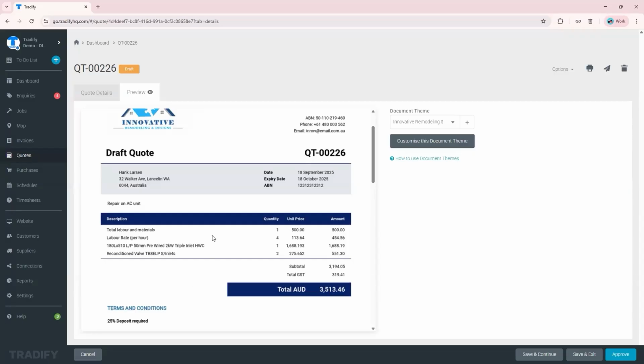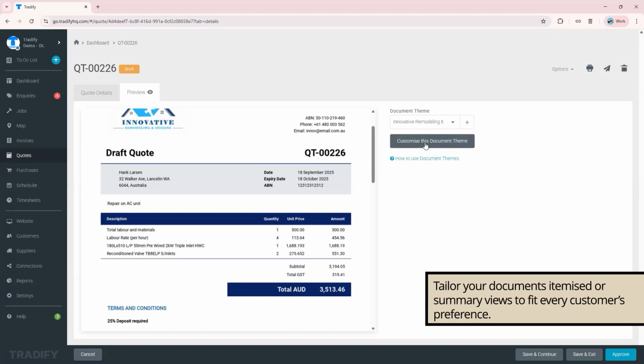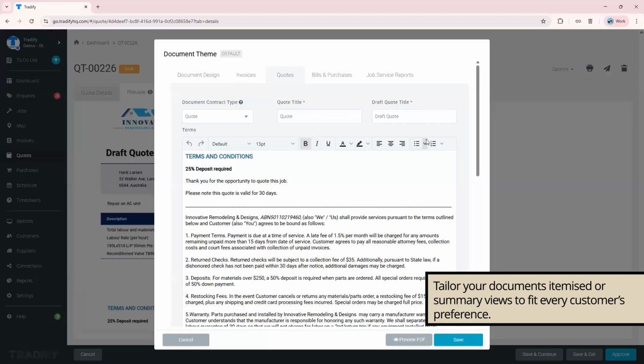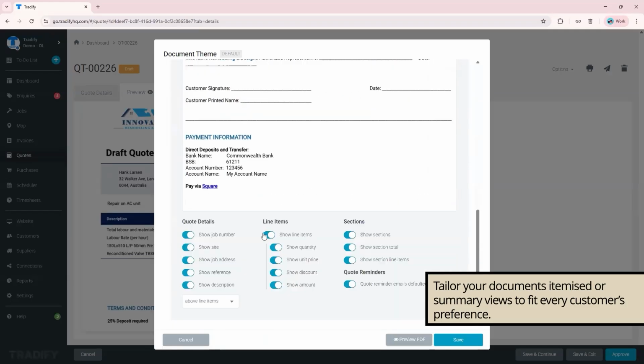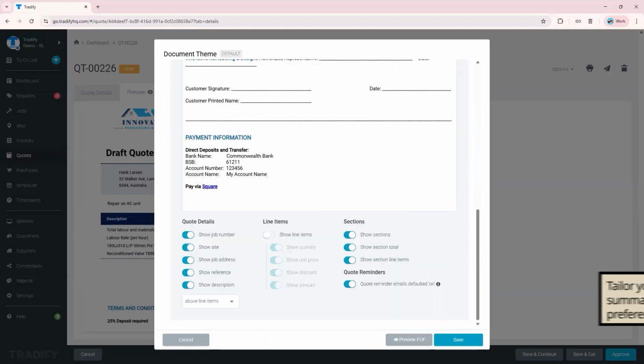Now, again, like I said earlier, you can have them all visible internally, but you can limit the details in front of the customer. If you don't want them seeing every single bit here, just customize this document theme. And this is just for this quote that will be applied. So just switch that off if you want.